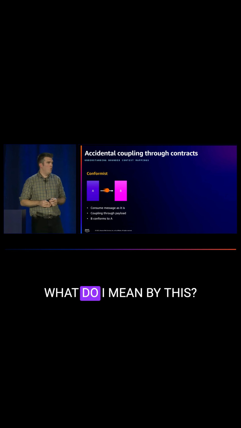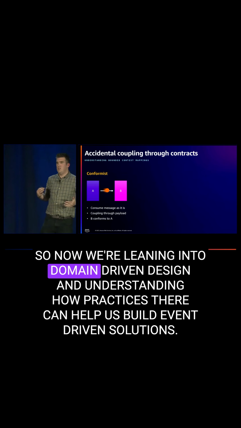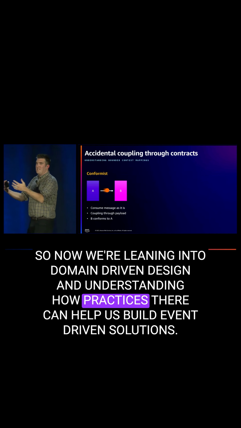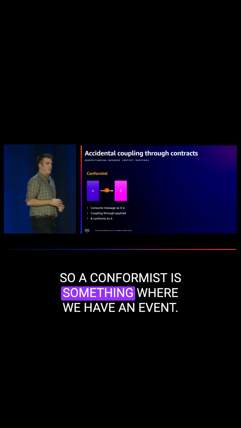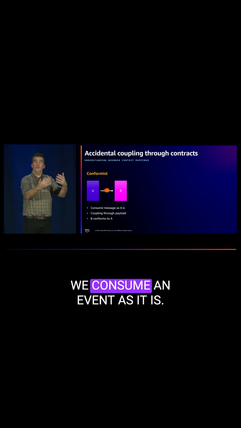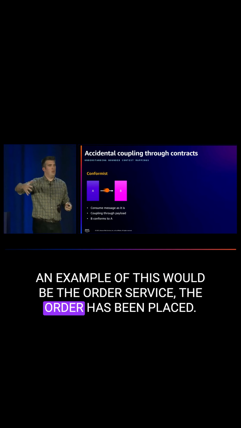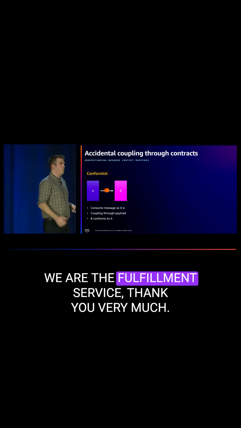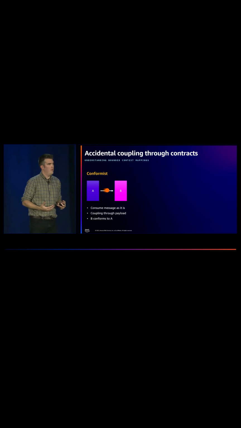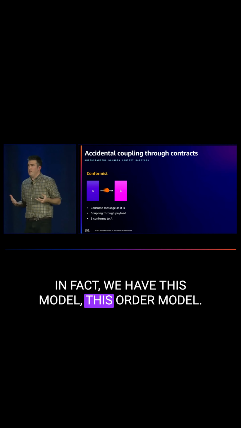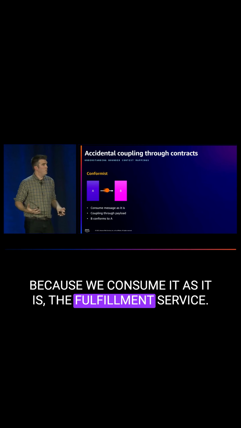What do I mean by this? An example, this is bounded context mapping. So now we're leading into domain-driven design and understanding how practices there can help us build event-driven solutions. A conformist is where we have an event and we consume it as it is. An example would be the order service: the order has been placed. We are the fulfillment service. Thank you very much, we have all this information. We consume it. In fact, we have this order model just all over the code base because we consume it as it is, the fulfillment service.